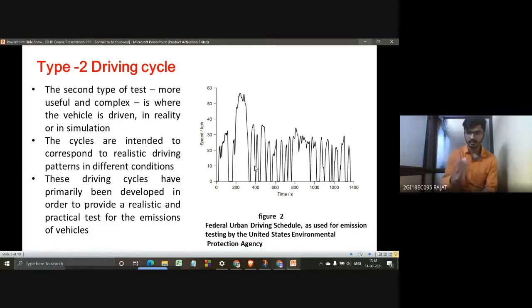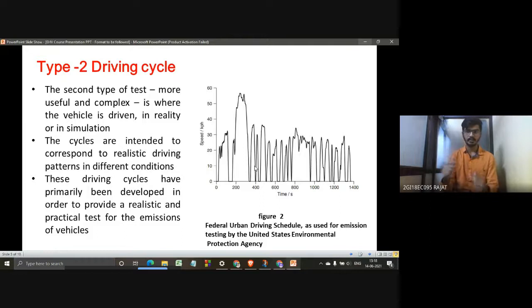In this graph, what was done is the Federal Urban Driving Schedule. Schedule is nothing but the same as cycle; driving cycle and driving schedule are the same thing. For emission testing, this was performed by the United States Environmental Protection Agency. I'm going to show just a few examples, and later we are going to see what kind of driving cycles are used for modeling purposes.